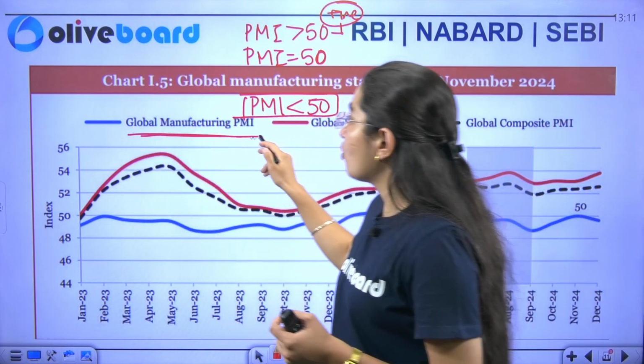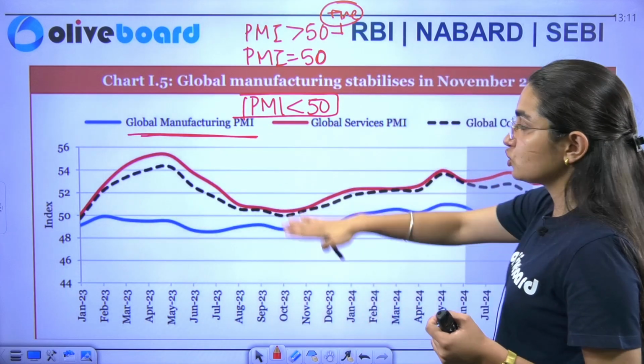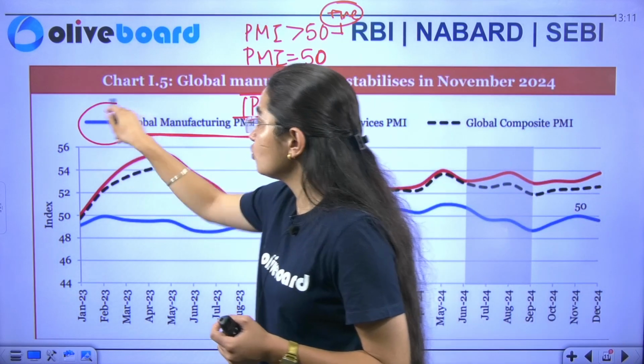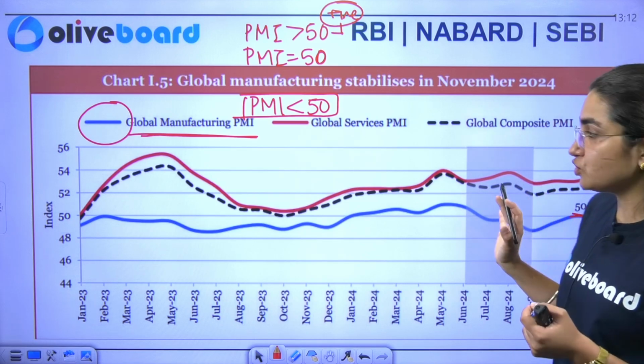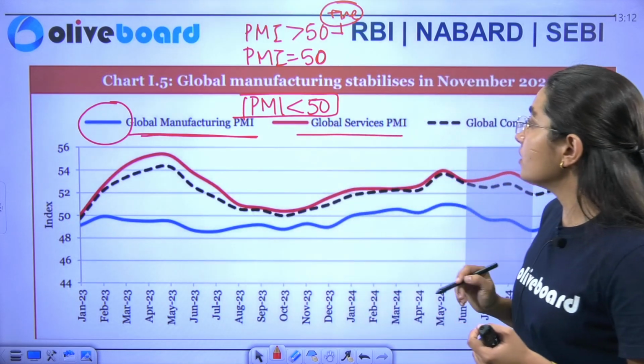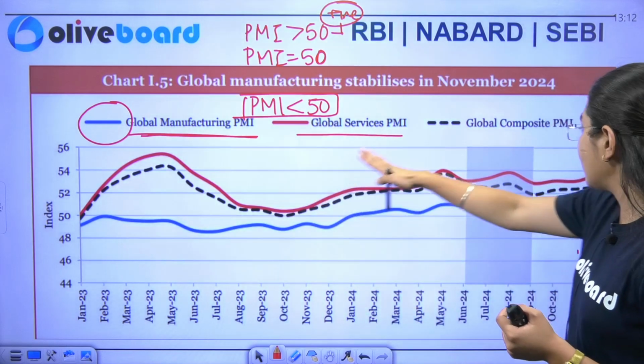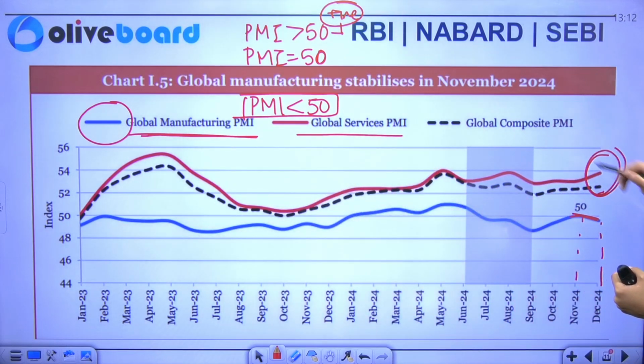Similarly, if I talk about the global manufacturing PMI, what does the data show? It is blue here. If you see the blue line, it is somewhere equivalent to 50 according to November. But if you see the situation of December, it has declined. So this is a problematic situation. If I see the global services PMI, there is an increase in it. It is above 50. Similarly, the global composite PMI is more than 50.